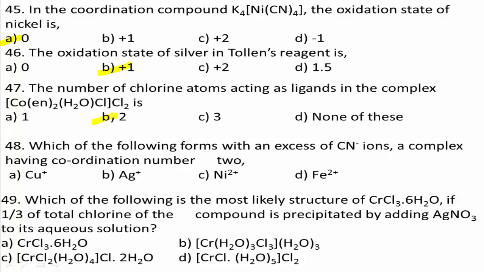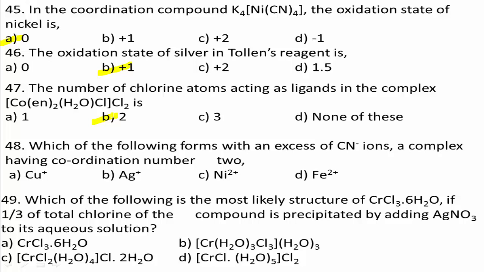Next question number 48. Which of the following forms with an excess of CN minus ions a complex having coordination number 2? Option A Cu plus, option B Ag plus, option C Ni2 plus, option D Fe2 plus.